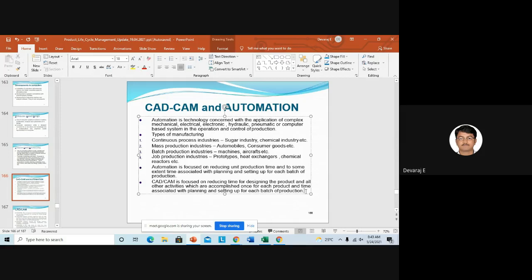If you go to MNC companies, they will follow all this process. Right now, if you go to industry, MNCs in the mechanical industry, there are a lot of vacancies with respect to Python, with respect to analysis, everything. You have a lot of jobs. Next, we'll go to the next slide.